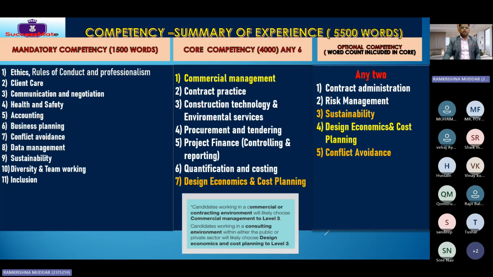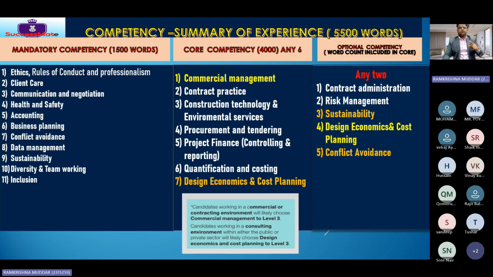So we have a total of 5,500 words we need to write. Out of this 5,500, we have 1,500 words we have to write for the mandatory competencies. What are mandatory competencies? Ethics, client care, communication, health and safety. All of these are mandatory. Mandatory means there is no option. You have to write something about this. You have to take a training and you have to write it. Clear, guys? So this is called mandatory competencies.